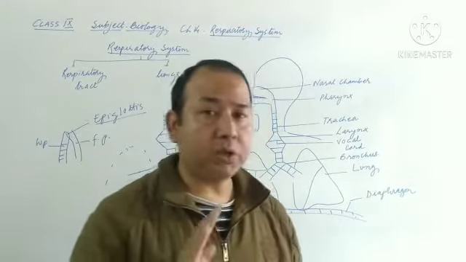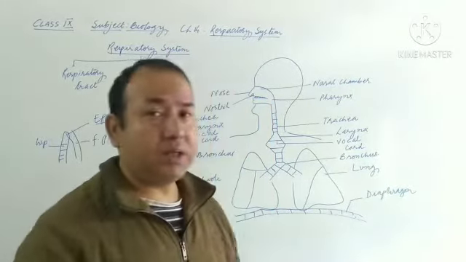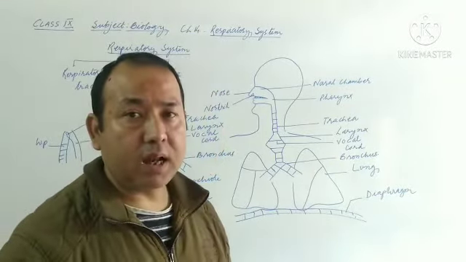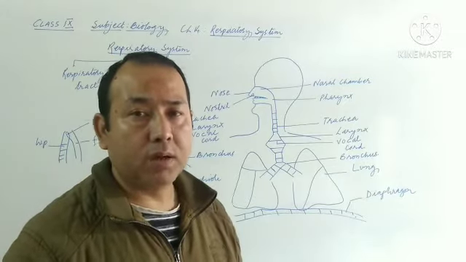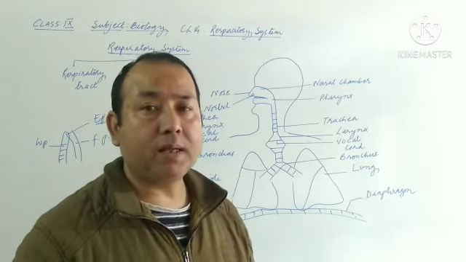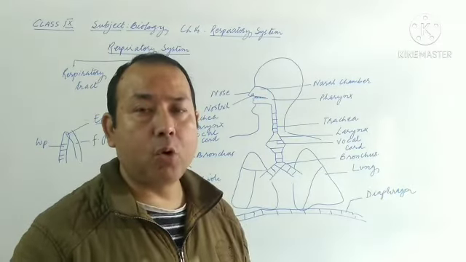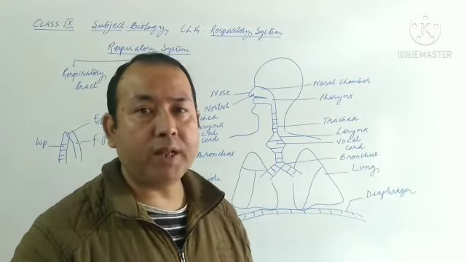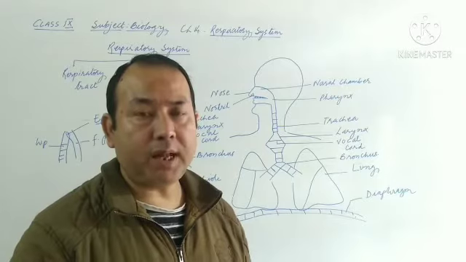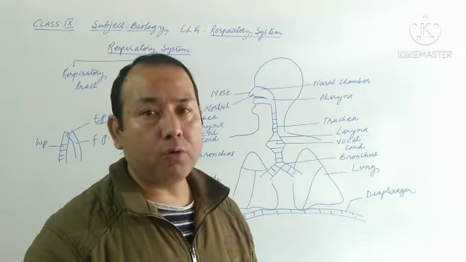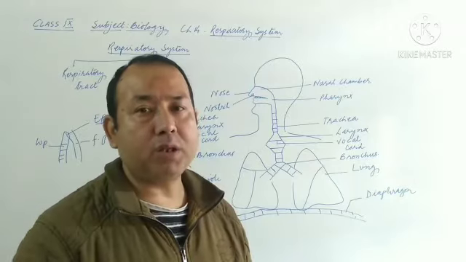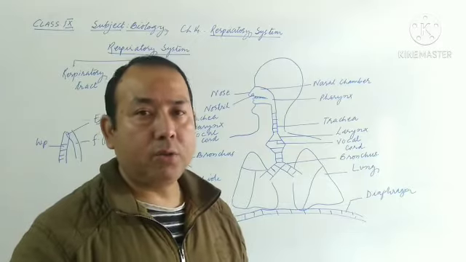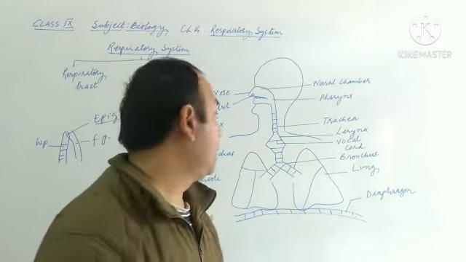Then after that, in the trachea region, there is a structure called larynx. Larynx is also called the vocal box, as it consists of 2 ligamentous cords, which are called vocal cords. These vocal cords are responsible for producing sound when the air is expelled. Whenever we speak, the air is expelled through the vocal cords, due to which they vibrate and thereby produce sound, and this sound is modified by our tongue, lips and so on. Because of this we are able to speak.